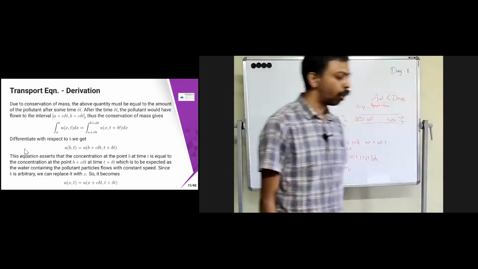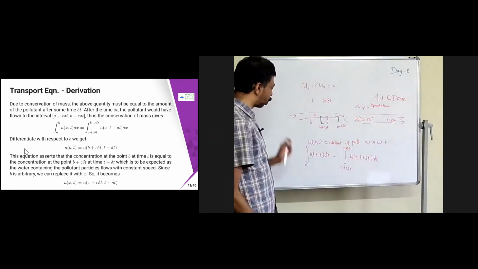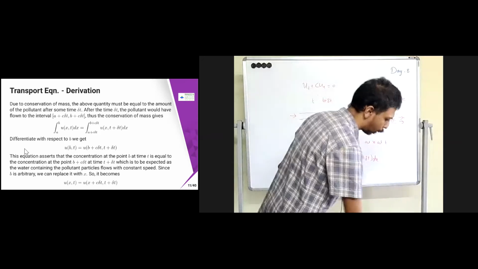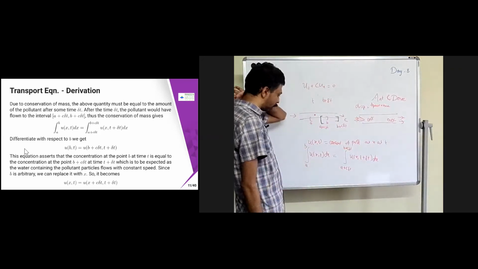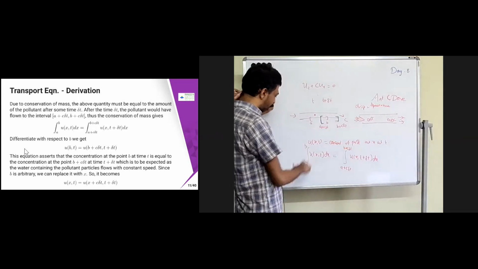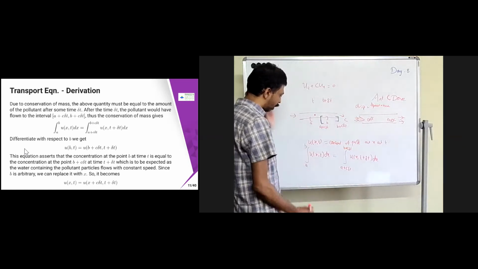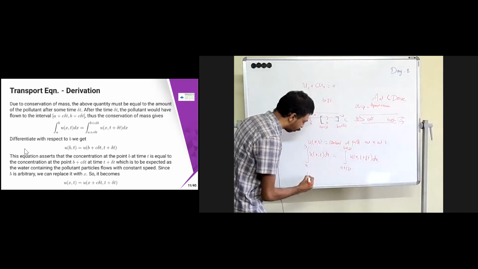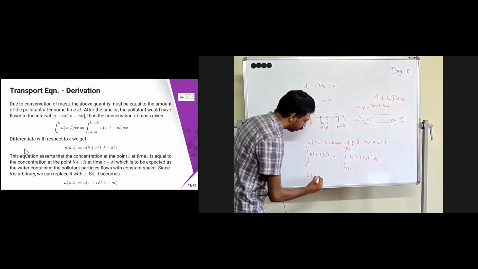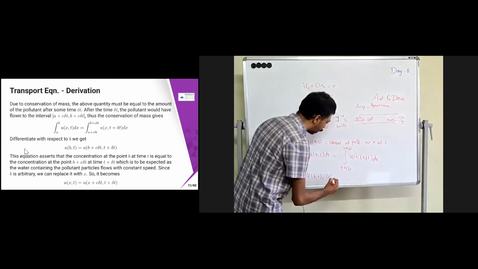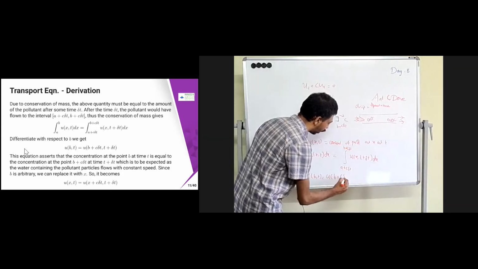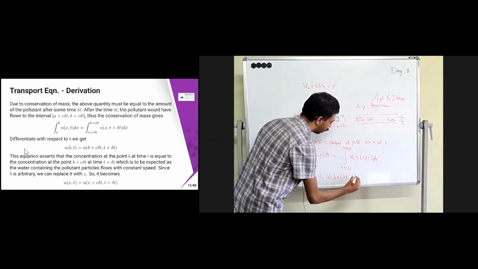Now let's differentiate this with respect to b only. Therefore, the a coefficient will become 0, and only the b coefficient is going to exist. So if I differentiate with respect to b, what you get is u of b comma t equal to u of b plus c into delta t comma t plus delta t.